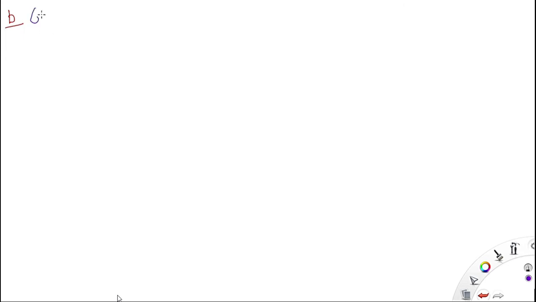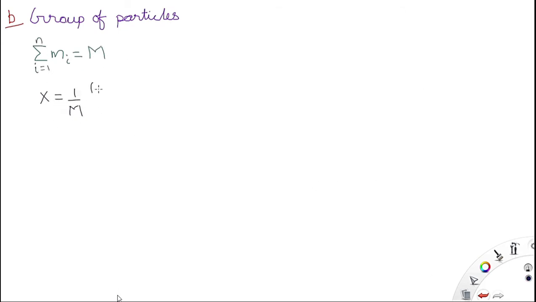Second one is group of particles. Now we have more than two particles, and we have already seen the case.